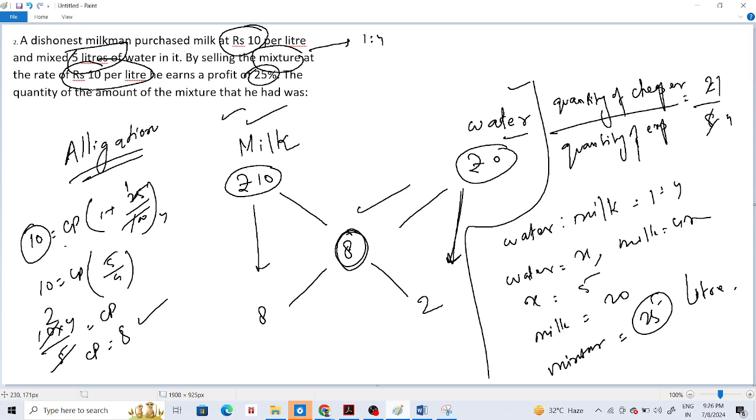He sold it at rupees 10 per liter, and made 25% profit, so 10 is not the actual cost of these two things. The actual cost is found when you remove this 25% profit.